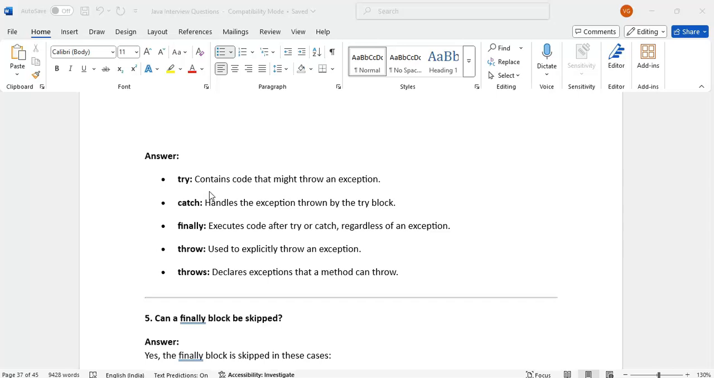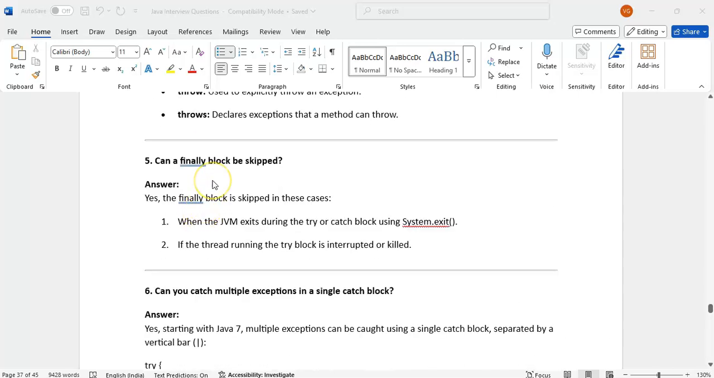Catch will handle the exception whenever an exception occurred in the try block. Whenever a try block exception occurred, the catch block will execute. Finally will execute always, whether an exception has occurred or not. Throw is used to explicitly throw an exception. Throws declares the exception that a method can throw. The throws keyword we can use in the declaration section.